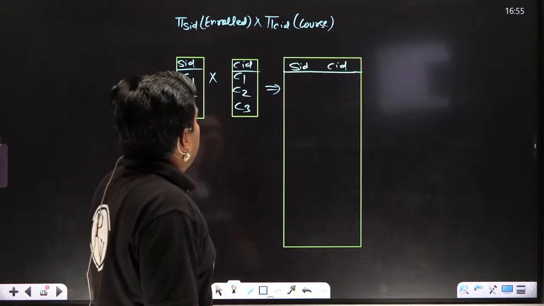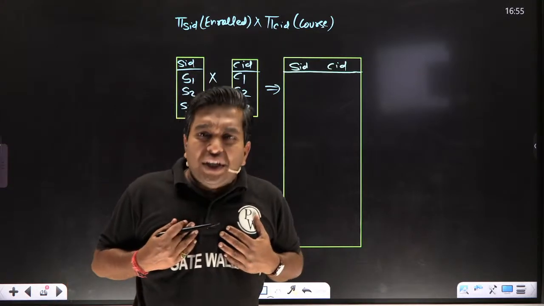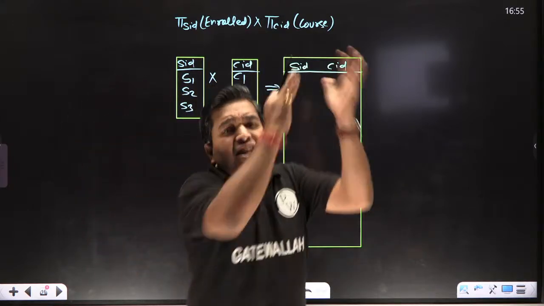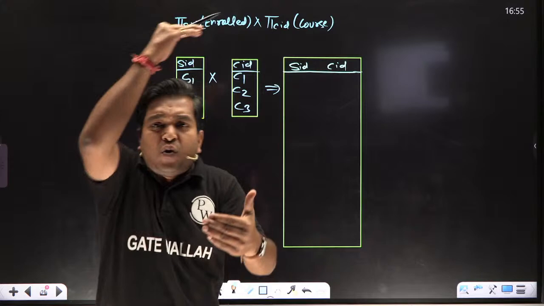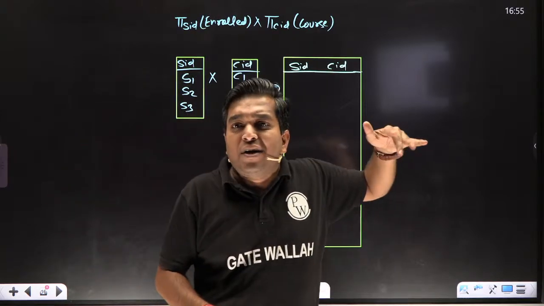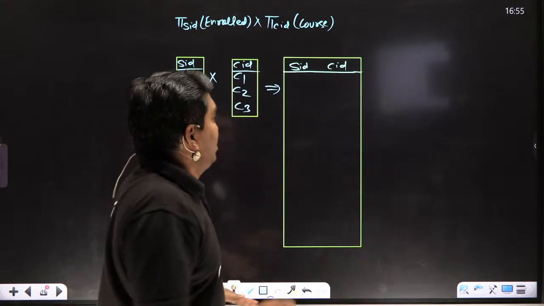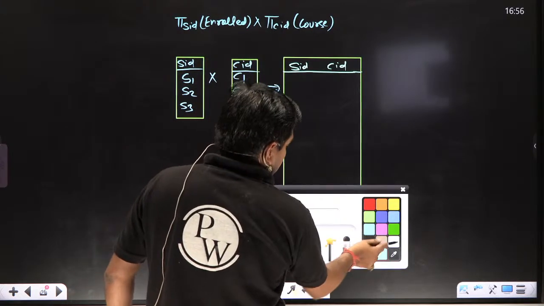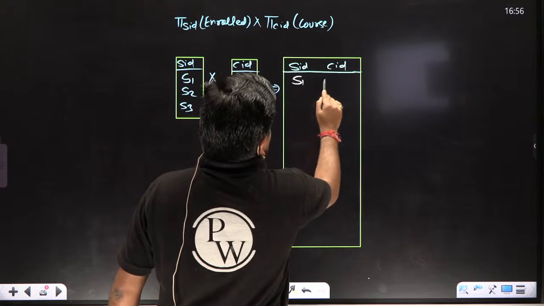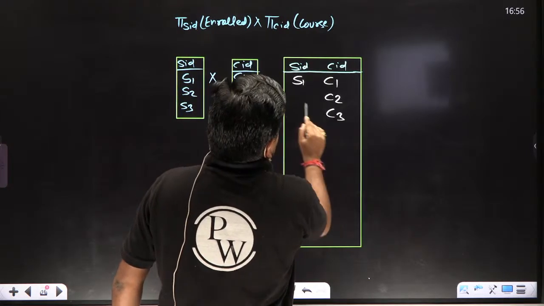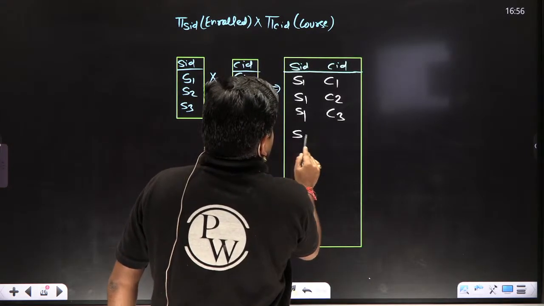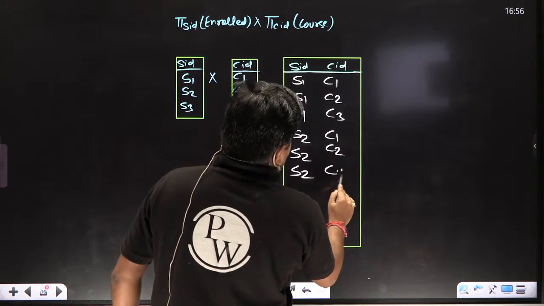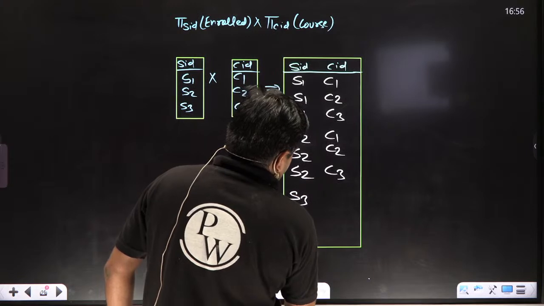Okay, now listen. First of all, I am assuming that each and every student enrolled in every course, my dear. So I just do the cross product. So what is the advantage? This will give the information that each and every student enrolled in every course.